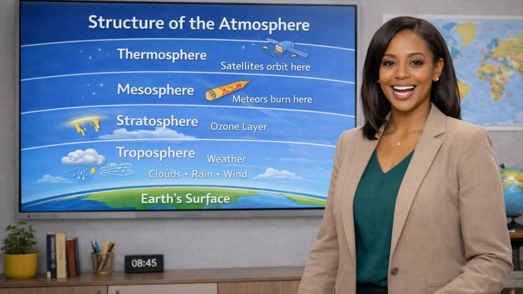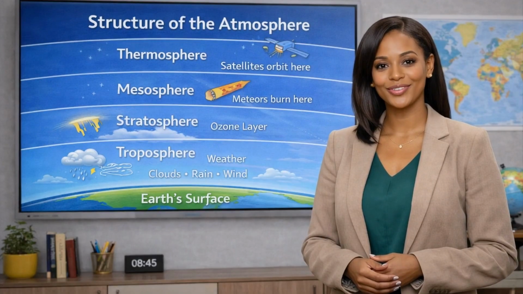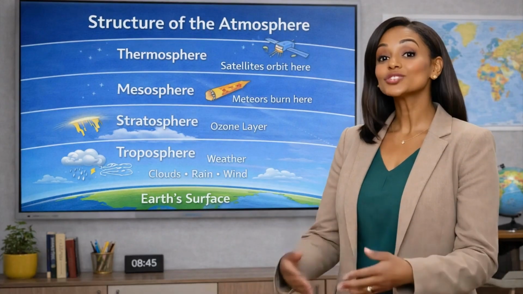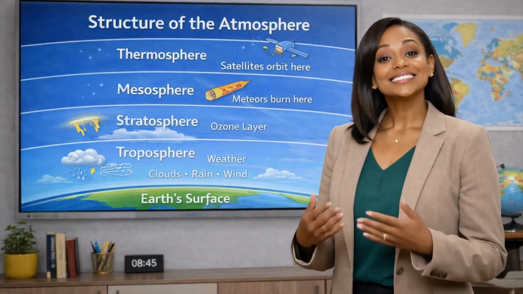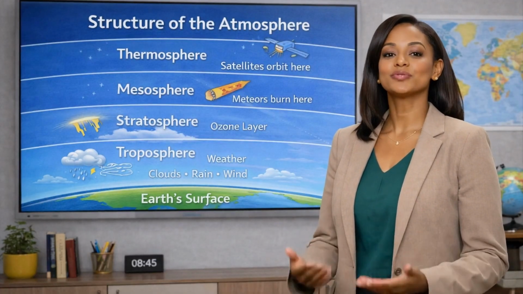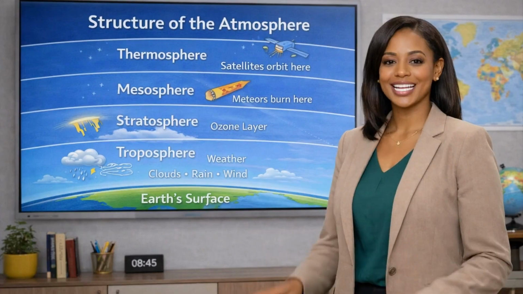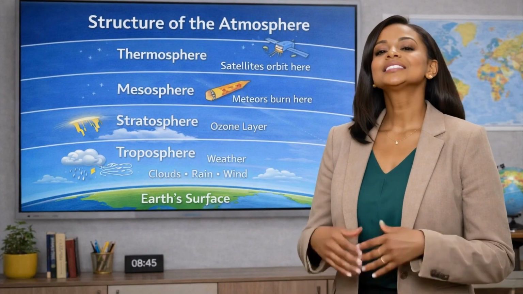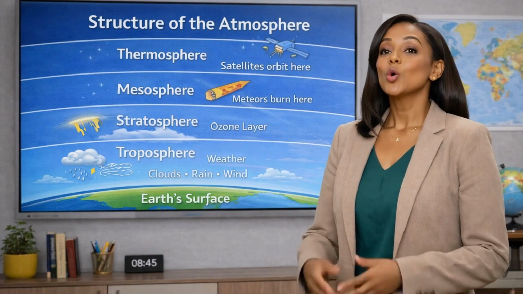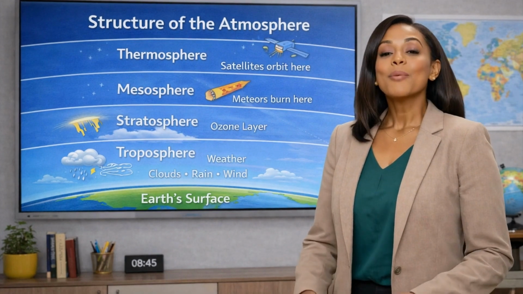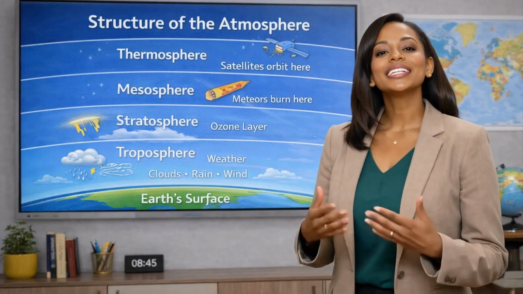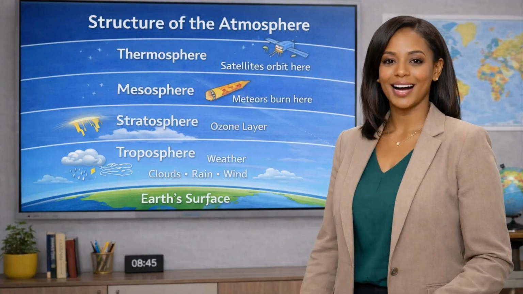Now that we understand what the atmosphere is made of, let us look at how it is arranged. The atmosphere is not a single uniform layer. Instead, it is divided into several layers, each with different characteristics. The most important layer for weather and climate is the troposphere. This is the lowest layer of the atmosphere, closest to the Earth's surface. Most of the air we breathe is found in this layer. It is also the layer where almost all weather occurs.